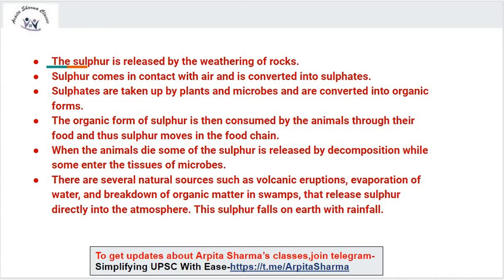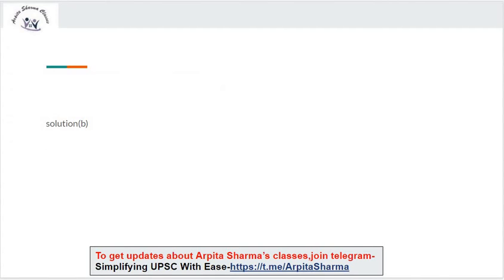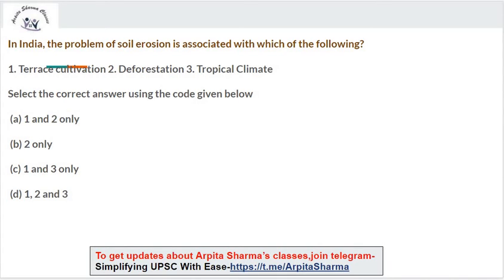Now we will discuss some important MCQs. First one: in India, the problem of soil erosion is associated with which of the following? 1. Terrace cultivation. 2. Deforestation. 3. Tropical climate. Select the correct answer using the code given below. A. 1 and 2 only. B. 2 only. C. 1 and 3 only. D. 1, 2 and 3. So which is the correct answer? The correct answer is option B, 2 only, which is deforestation.